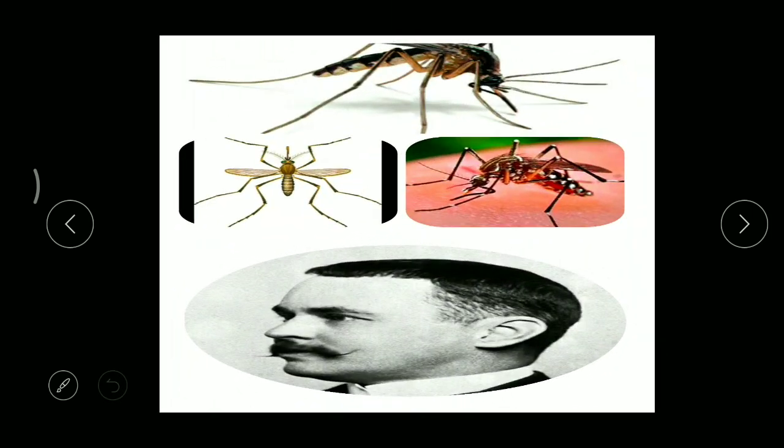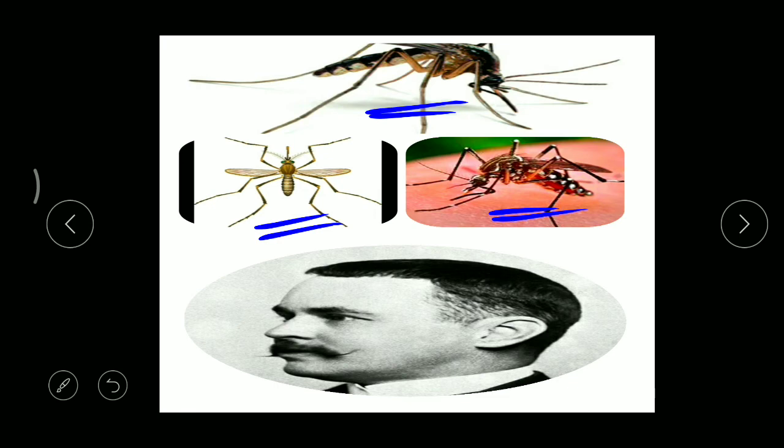Now we can find three types of mosquitoes actually. This is a female Anopheles mosquito, and this is a Culex mosquito, and this is an Aedes mosquito. These are the three types of mosquitoes we can find, and we can find both sexes, male mosquitoes and female. Which mosquitoes are dangerous?